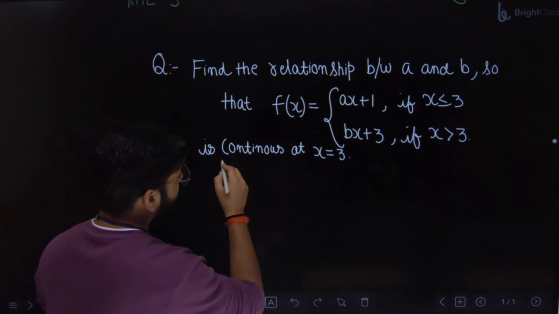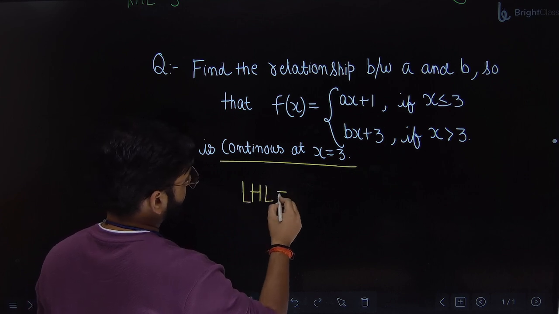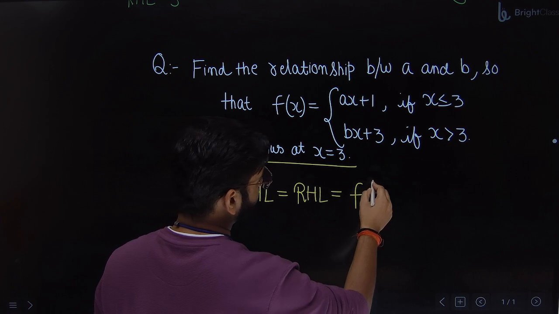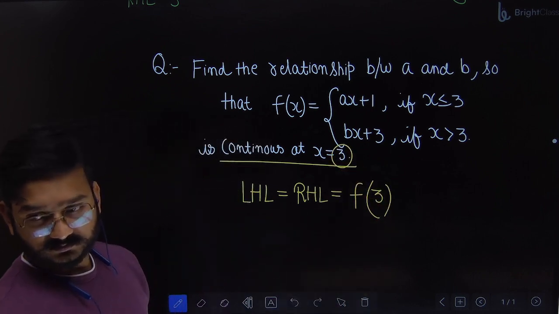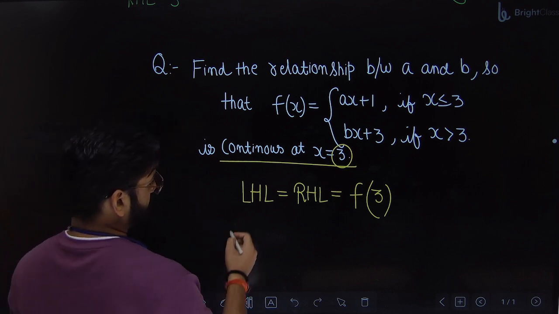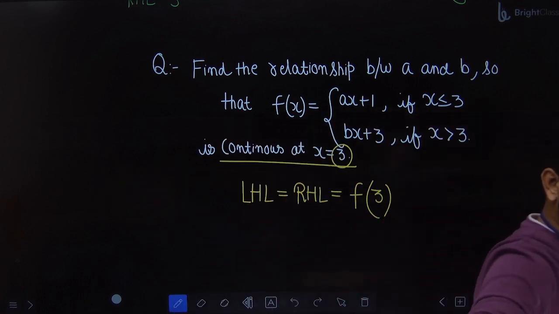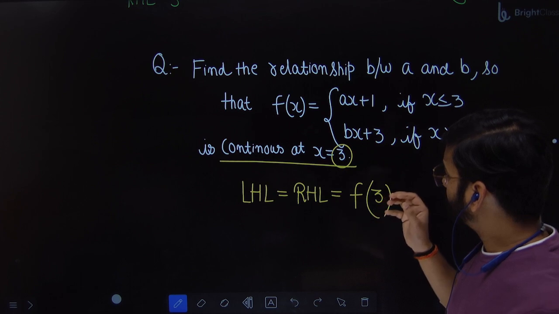So the function is given continuous at this point. It means that left hand limit is equal to right hand limit is equal to the value of function. So my point is 3, so f of 3. Right? So LHL. Now see one more thing. If you remember limits, excellent. If not, just listen to me carefully.